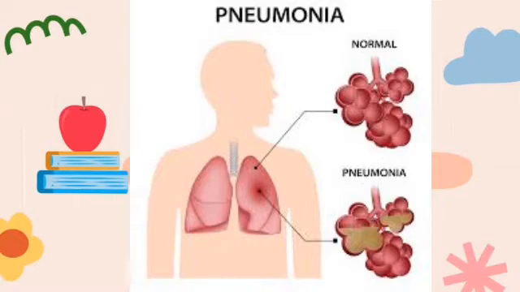It actually affects the lungs and results in the inability of the person to breathe properly. So you can see normal lungs and infected lungs, which results in pneumonia, with the lungs being blocked, and the person is unable to breathe properly.